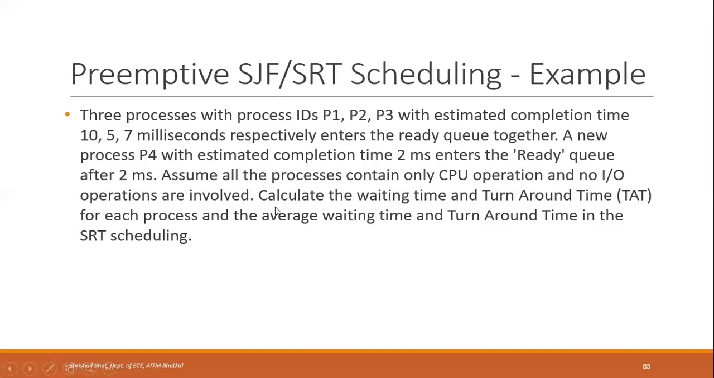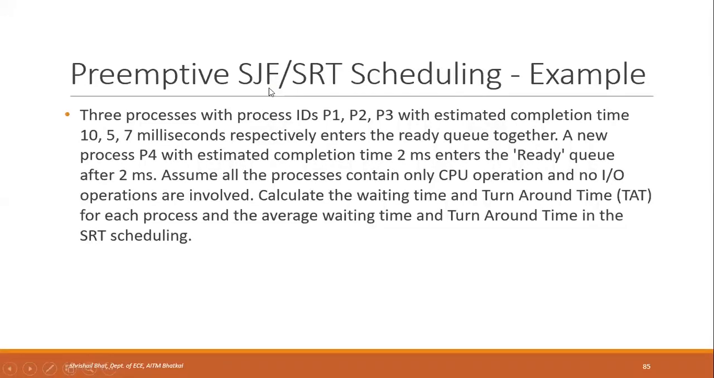You are asked to calculate the waiting time and turnaround time for each process and the average waiting time and average turnaround time using SRT scheduling. SRT scheduling is also known as SJF scheduling. Okay, so how to do this? You need to make different queues at different instances of time to understand this. Then write the execution sequence of it. Okay, and then you can calculate the waiting time and turnaround time.